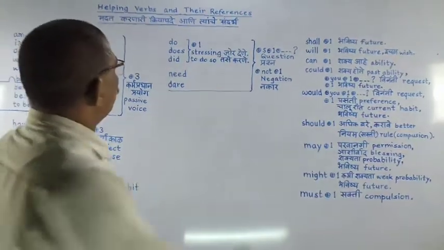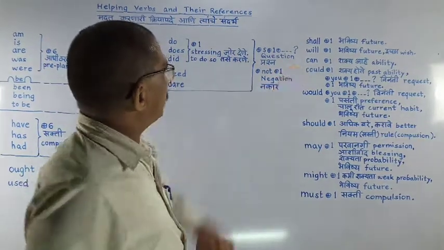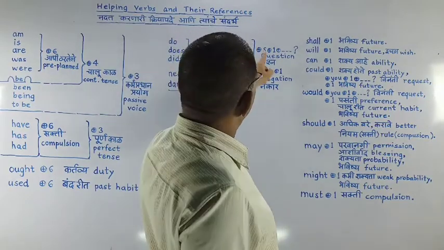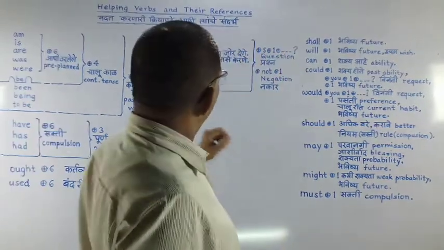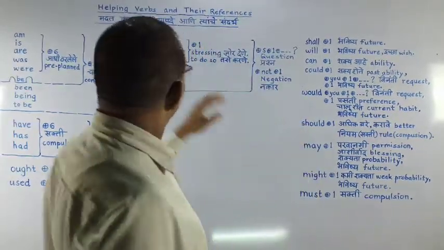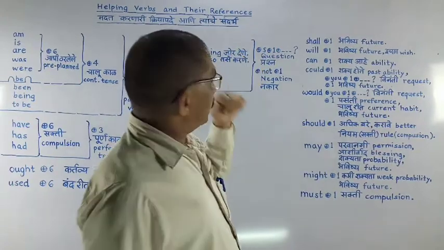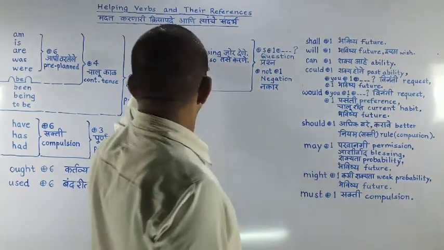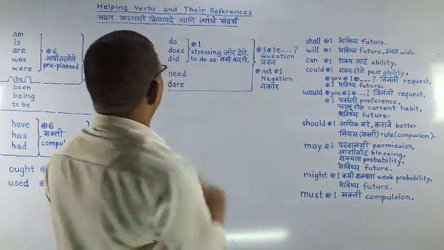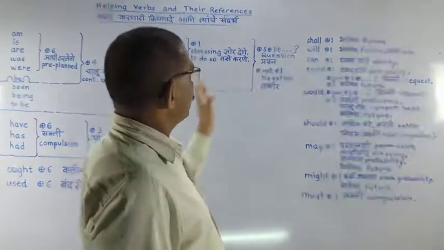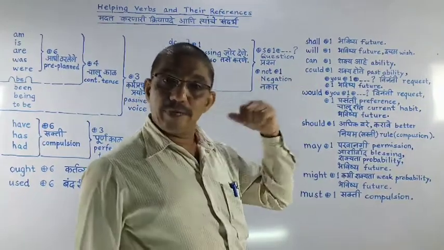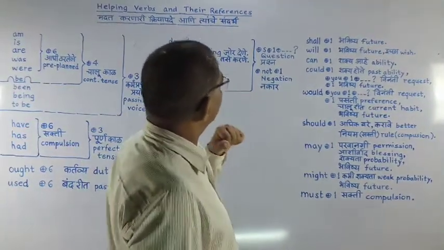Then need and dare. Now if we combine these five together, here we are referring to them. If it is a question, do plus subject plus the 1st form, like do you go there? Do you take a pen? Then it is creating a question. Does Sejal take a pen? It is creating a question. Did Sejal take a pen? It is creating a question. Similarly we are using need: need you take a pen? Then dare you take a pen? This way we are creating questions.